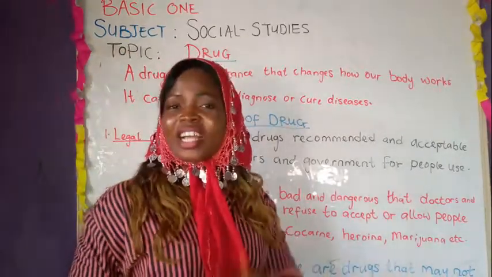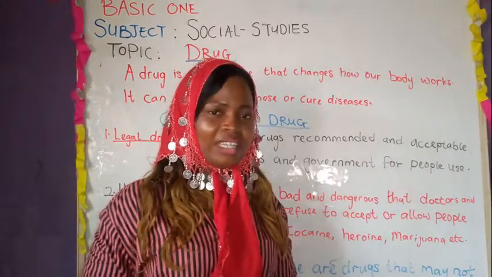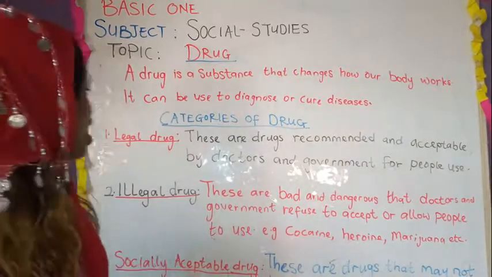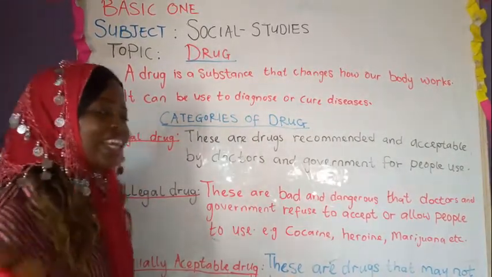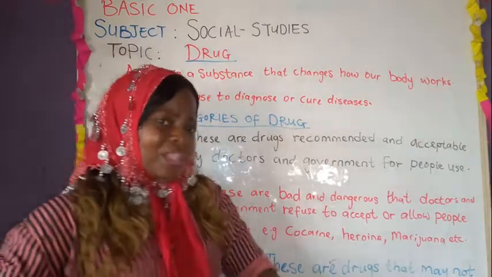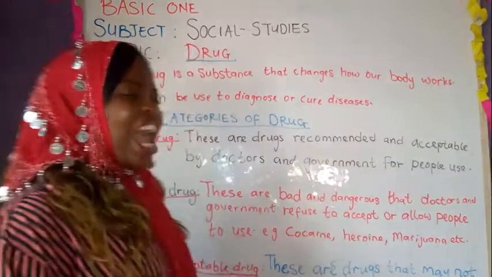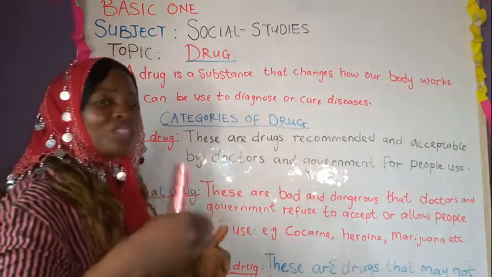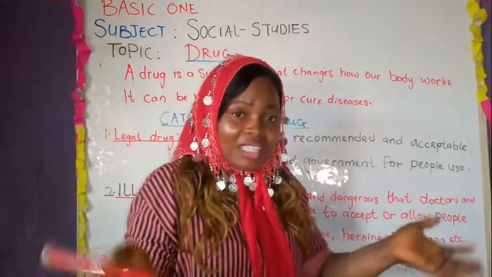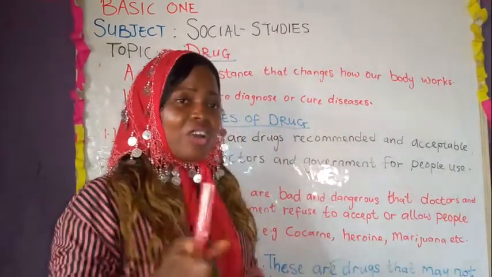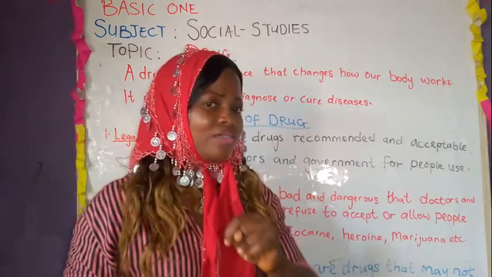Today we are looking into the categories of drugs. What are the three categories of drugs we are looking at? Number 1, legal drugs. When we talk about legal, the meaning is something that is right. A legal drug is a drug that is recommended or acceptable by doctors and government, because they are the ones in the right position to tell us the drugs to use.